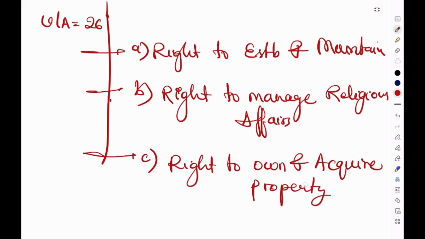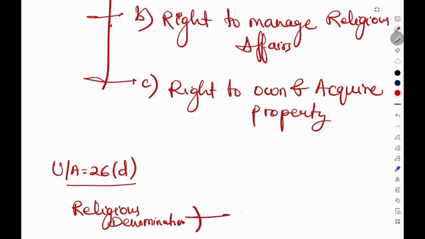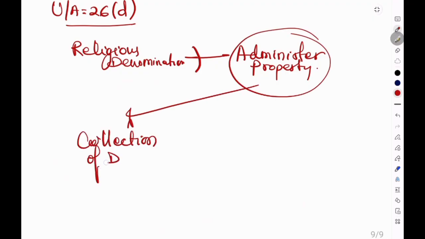So every religious denomination has the right to administer property, but in accordance with the law. Administering property includes what? It includes the collection of donations, like receiving offerings and contributions.